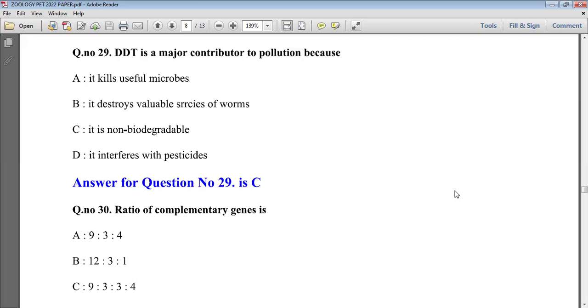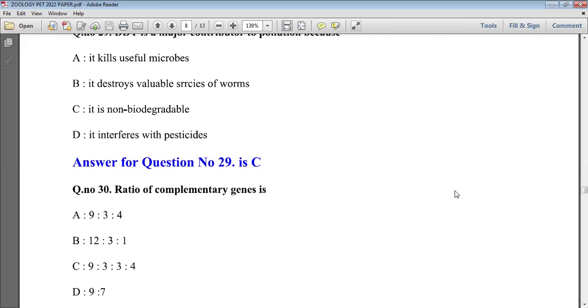It is non-biodegradable, and when we throw it on the crop, animals feed on the plants, that is, herbivores eat this, and in the body of the herbivore this DDT goes as it is, and the herbivore suffers from several diseases, and this is non-degradable, non-eliminable, and not digestible. So DDT is a major contributor to cause pollution. So option C is the right answer.